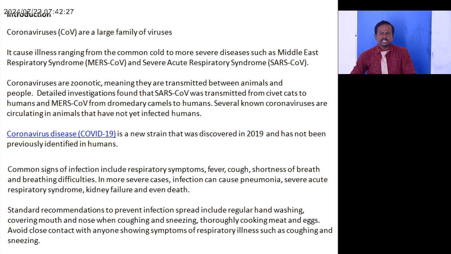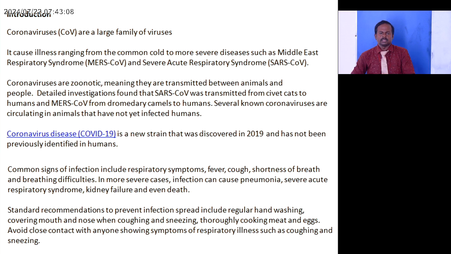It causes illness ranging from the common cold to more severe disease such as Middle East respiratory syndrome, simply MERS-CoV, and severe acute respiratory syndrome. Coronaviruses are zoonotic, meaning they are transmitted between animals and people. Detailed investigation found that SARS coronavirus was transmitted from civet cats to humans and MERS from dromedary camels to humans. Several known coronaviruses are circulating in animals that have not yet infected humans.